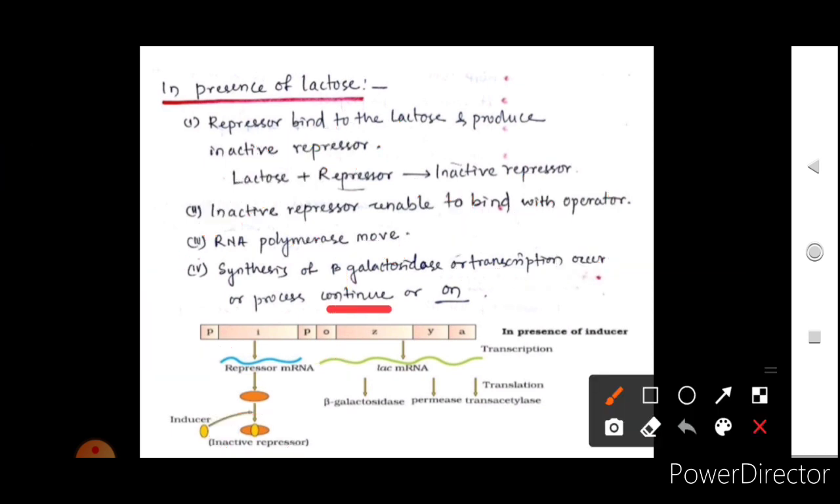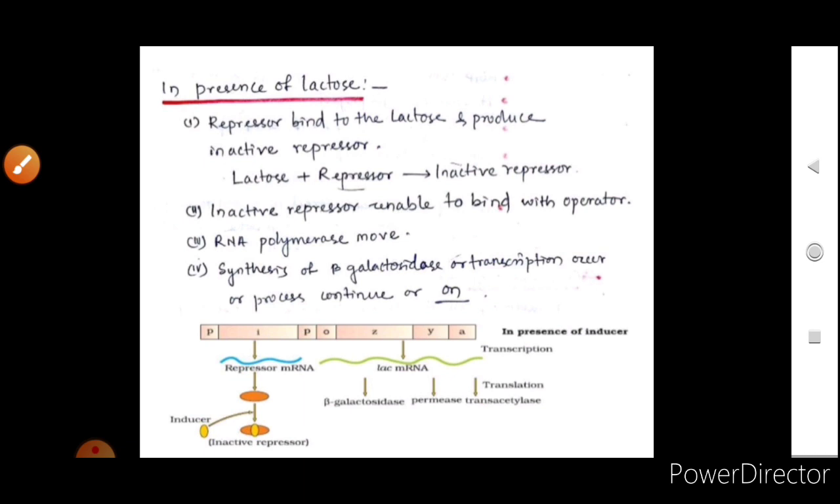Due to this, the messenger RNA will be formed. See here, Lac messenger RNA is formed, and it will be translated to form beta galactosidase, permease and transacetylase. Okay, the transcription will be there, and then the translation will be there, and all the three enzymes which are very important for the utilization of lactose will be formed.